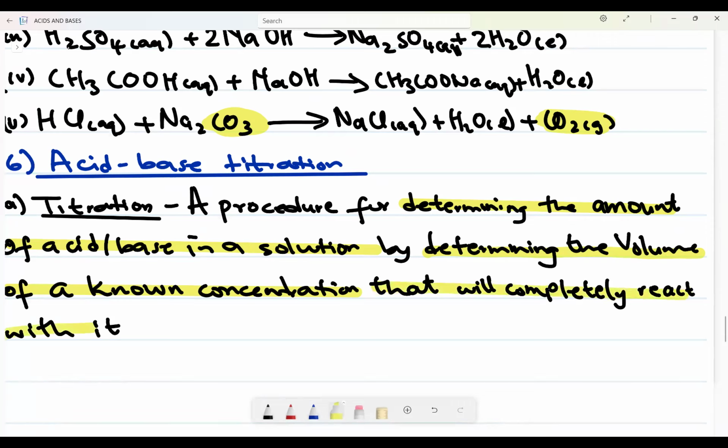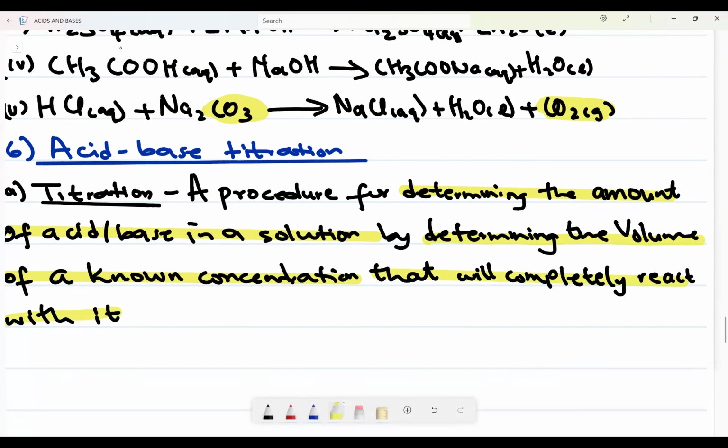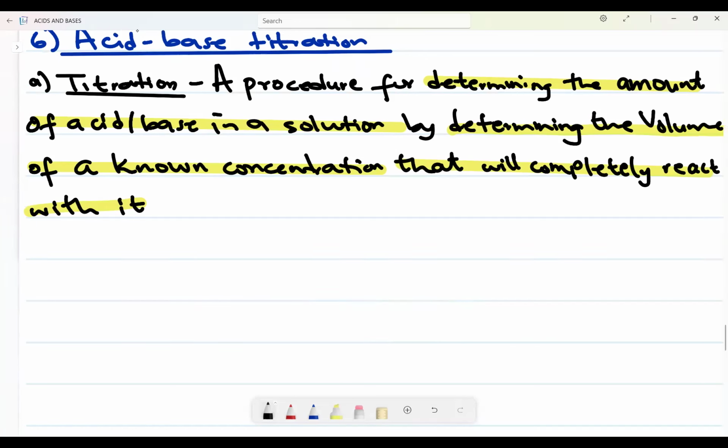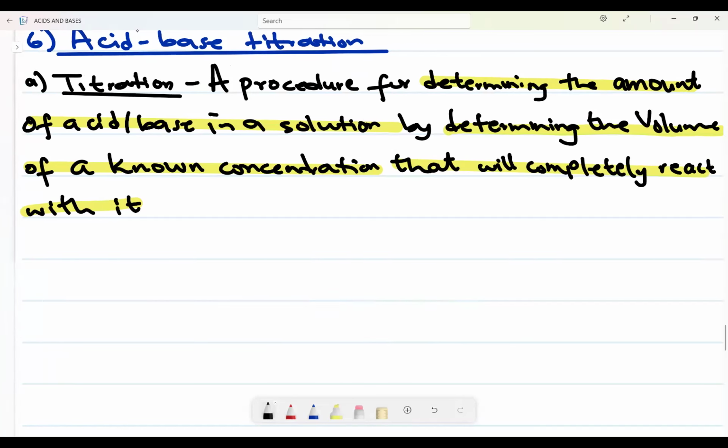Meaning now, okay, this now forces me to be in a position of saying, okay, on number B, let's look at apparatus that we use so that we should be in a position of understanding the definition of titration. Let's look at apparatus.